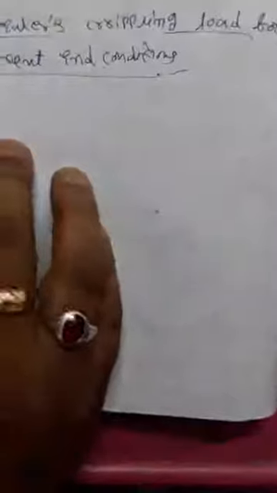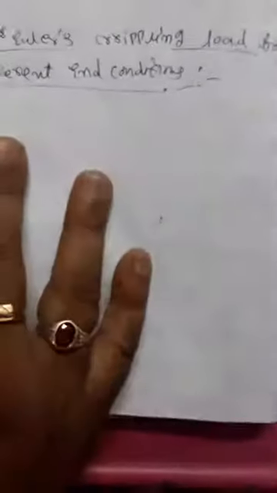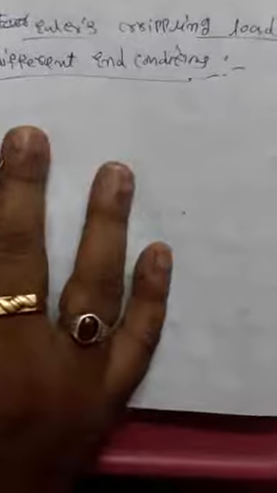The heading is Euler's crippling load for different end conditions. This question mostly comes as a 1 mark question, so you practice more on this for getting 1 mark from this chapter.